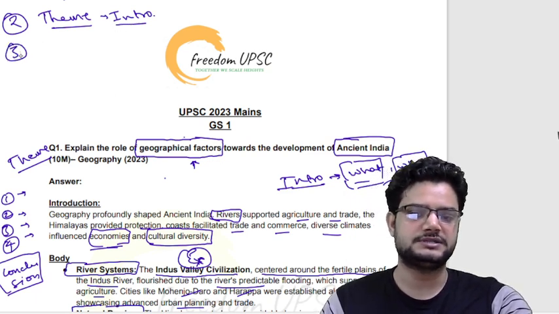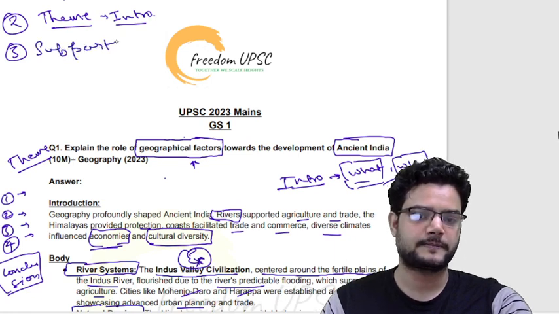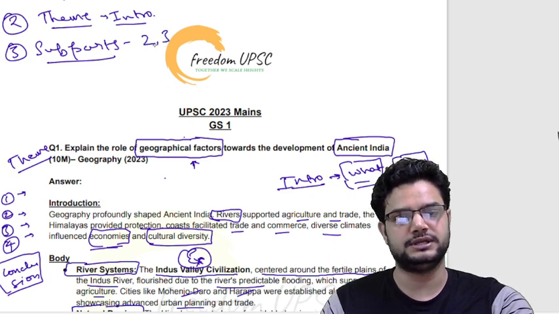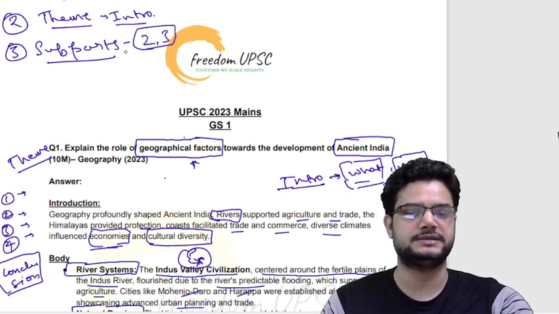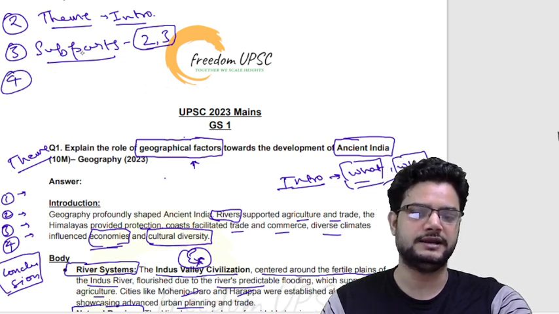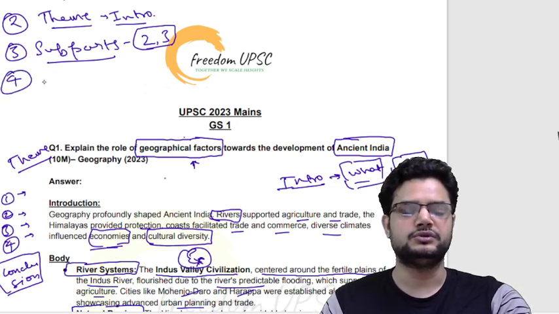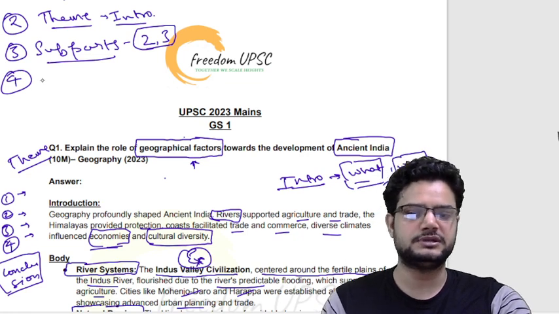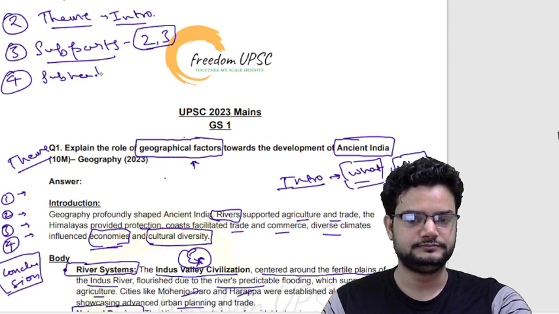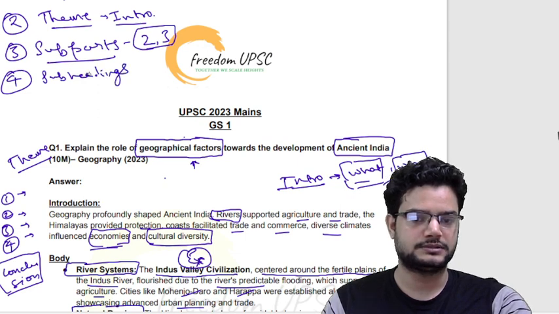Then the third part is to divide the question into various subparts, and decide how many subparts you will write, like 2, 3, 4, after understanding the question. Then the fourth thing: after deciding how many subparts, you name the subparts, like what would be the subheadings.